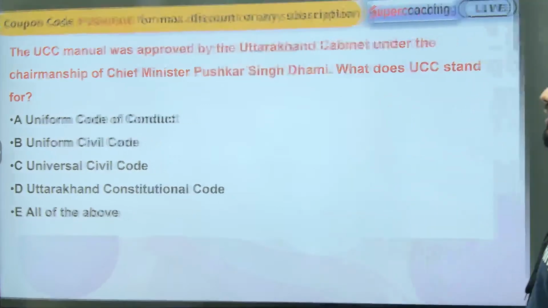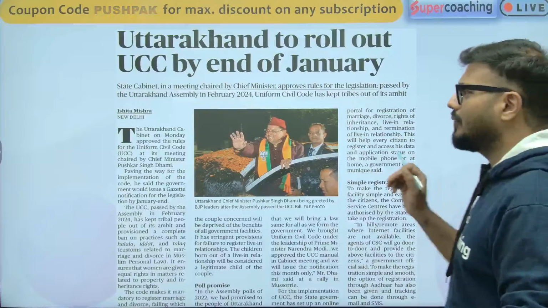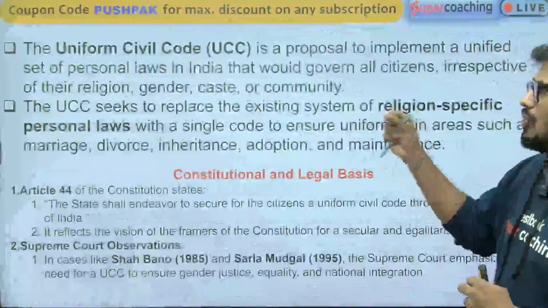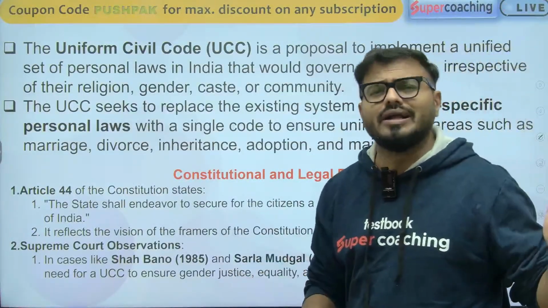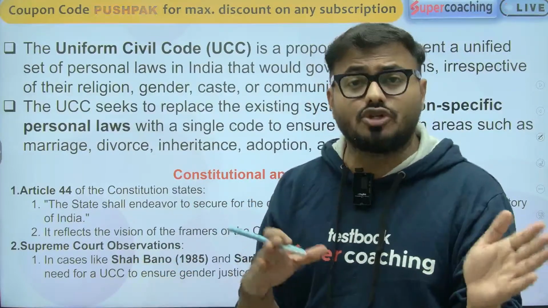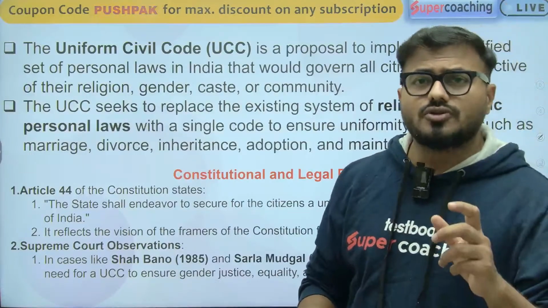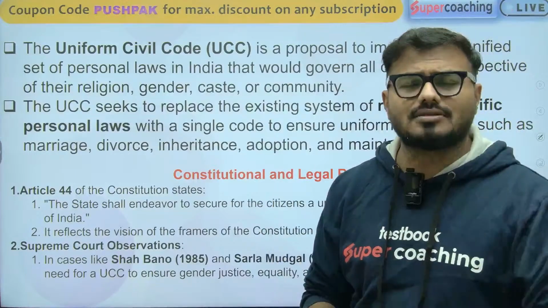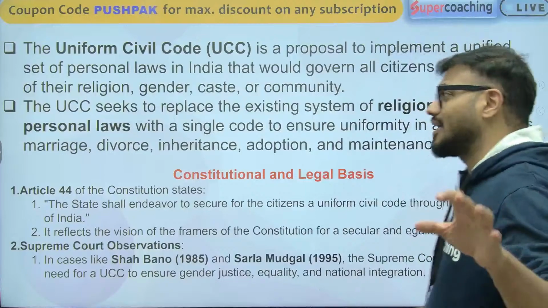So UCC, the Uniform Civil Code, is basically a concept which has been in the news since ages in our country. It is about the same personal law irrespective of caste, religion, sex, gender. Irrespective of everything, there should be the same law for each and every citizen living in this country. The Government of India has been talking about the Uniform Civil Code since ages, but now states have started implementing it. Uttarakhand recently decided to implement it, and that's why it is in the news.